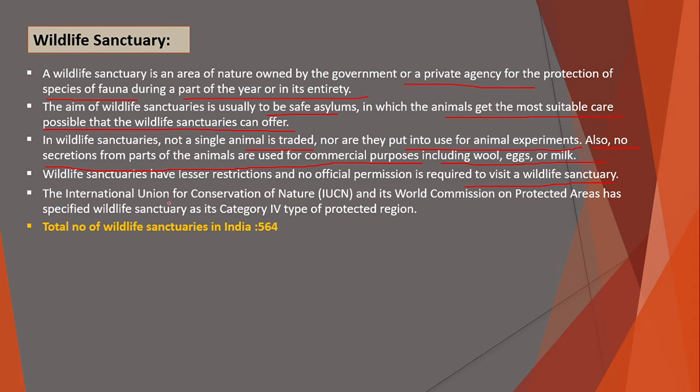The International Union for Conservation of Nature (IUCN) and its World Commission on Protected Areas has specified wildlife sanctuary as category 4 of protected regions, whereas national park is protected category 2. The total number of wildlife sanctuaries in India is 564. So these are the differences between a national park and a wildlife sanctuary.